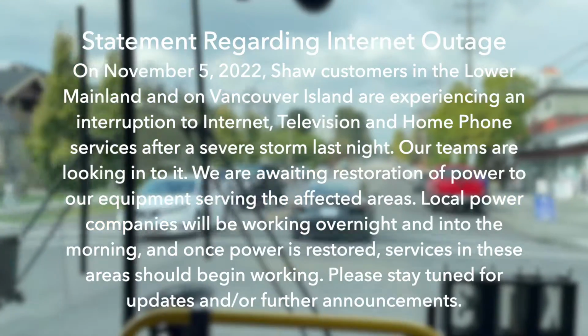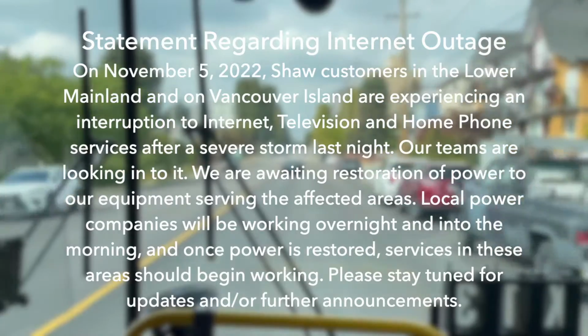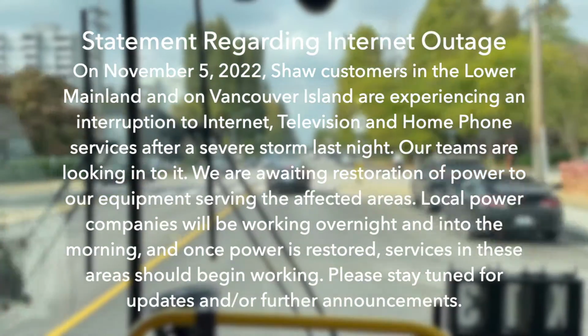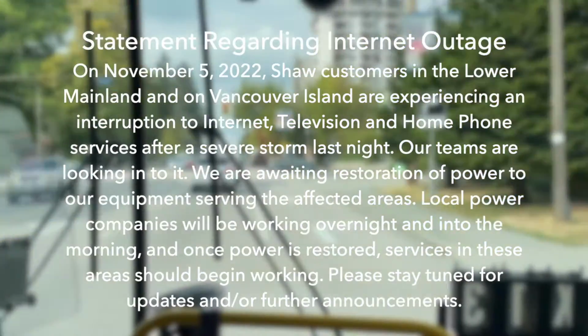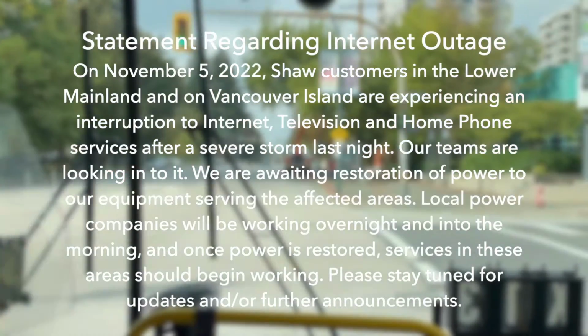Customers in the Lower Mainland and on Vancouver Island are experiencing service interruptions due to hydro-related difficulties. We'll be working to restore services as soon as power has been restored to the areas. If you're able to access the internet, visit us at shaw.ca/updates. For self-serve troubleshooting steps, please visit support.shaw.ca.